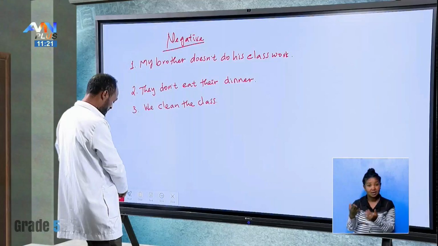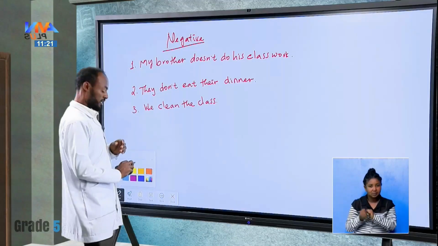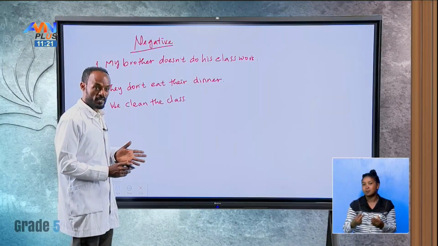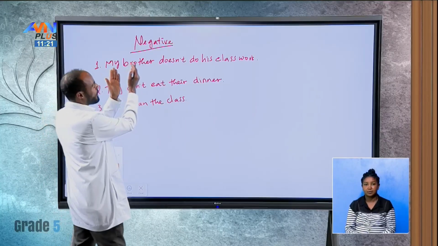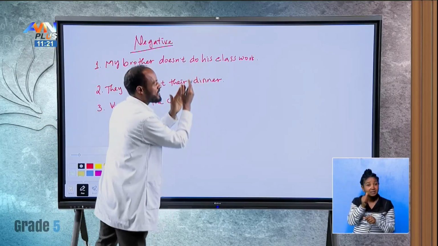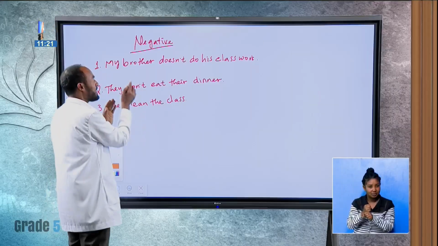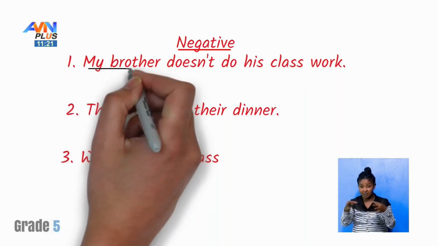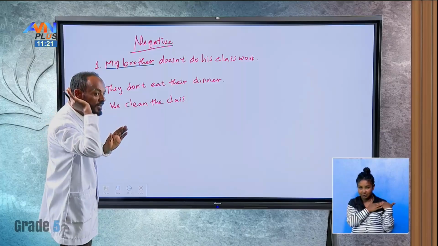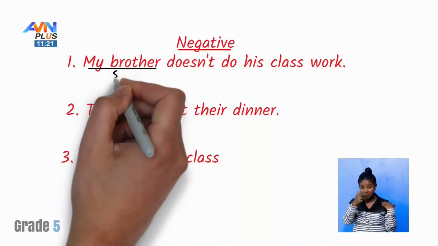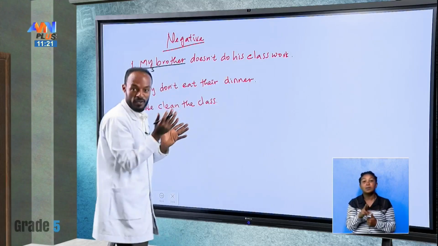Now we are going to change this one into passive voice. As we said, my brother doesn't do his homework or his classwork. In this sentence, my brother is the subject. What about the verb here?